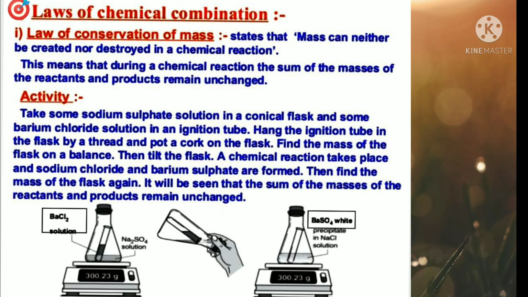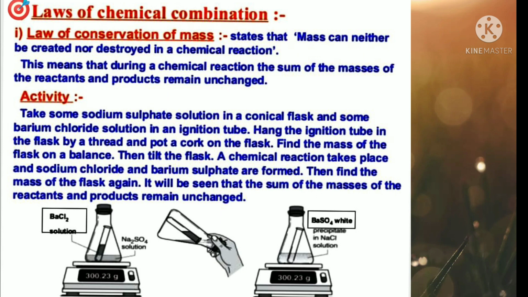Take some sodium sulfate solution in a conical flask and some barium chloride solution in an ignition tube. Hang the ignition tube in the flask by a thread and put a cork